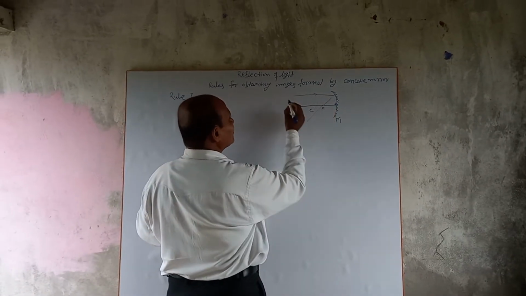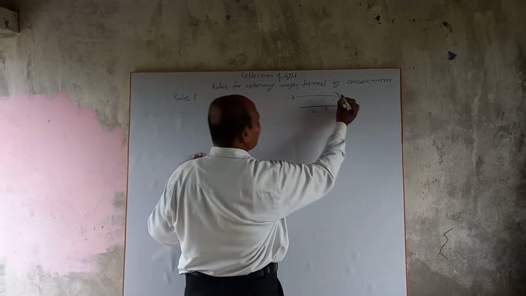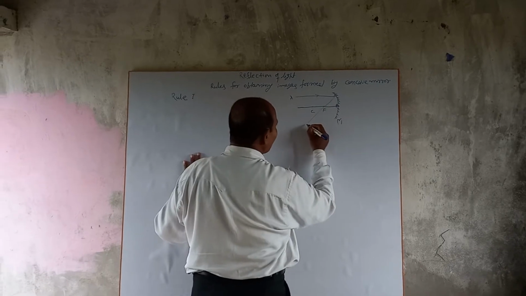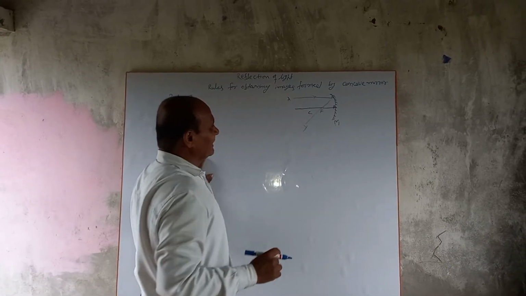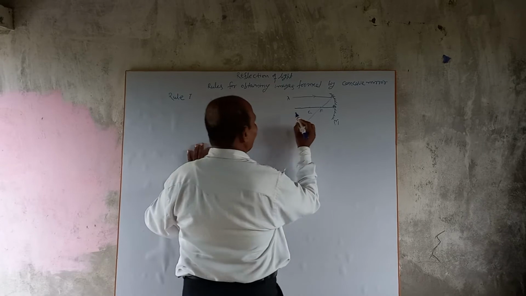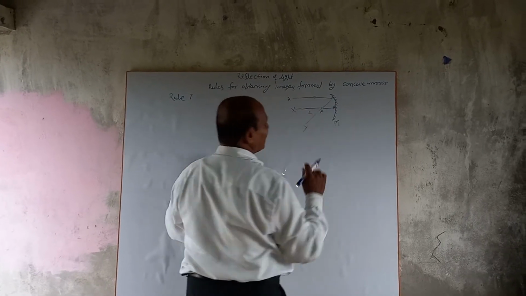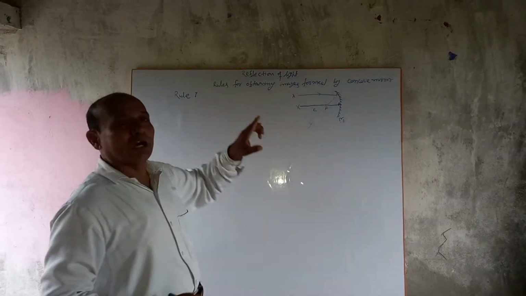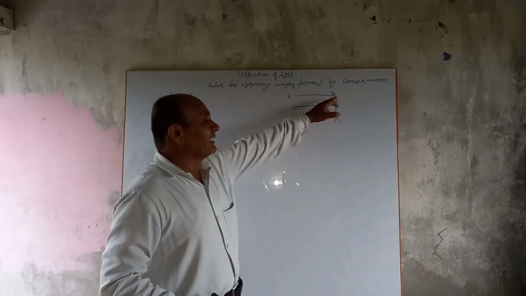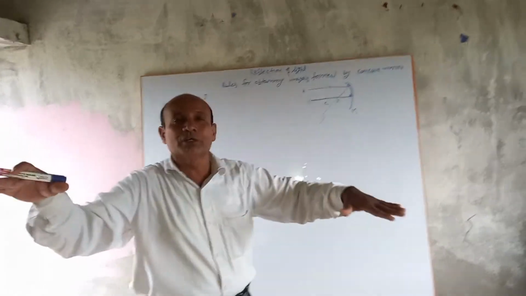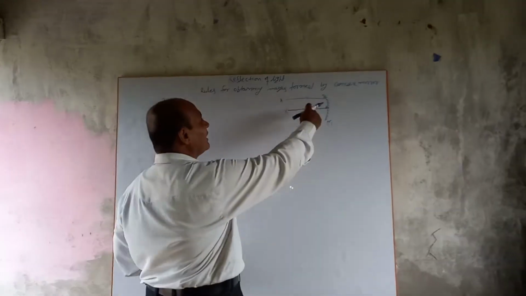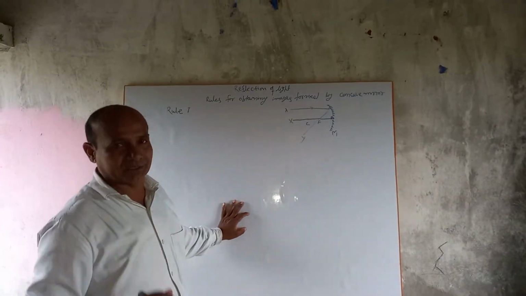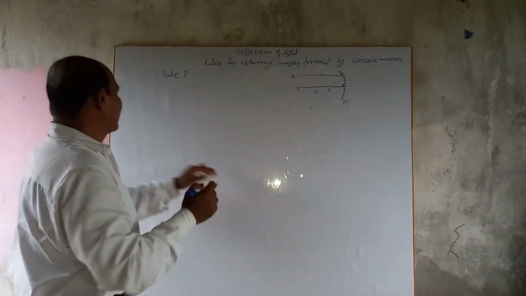In this figure you are observing that AB is the incident ray and BY is the reflected ray and XP is the principal axis. According to the first rule, an incident ray which is parallel to the principal axis, after reflection, passes through the focus.